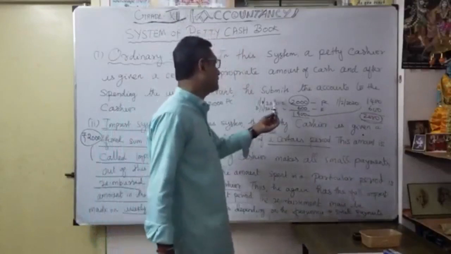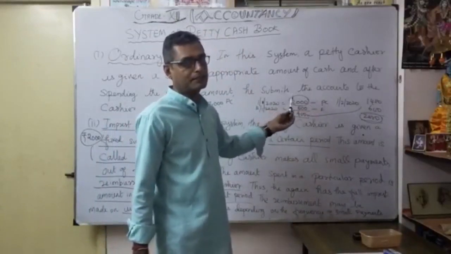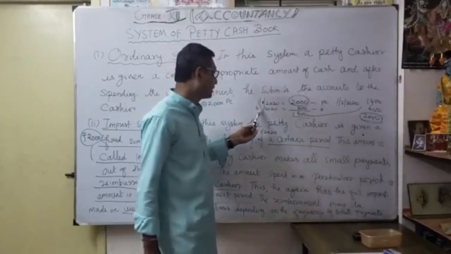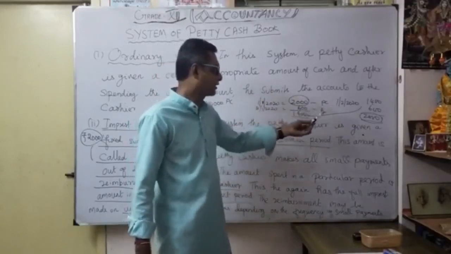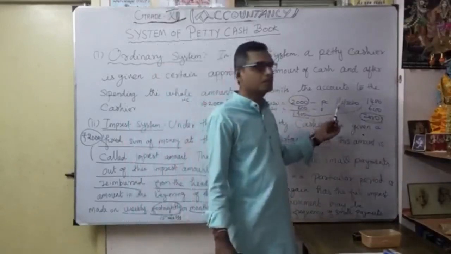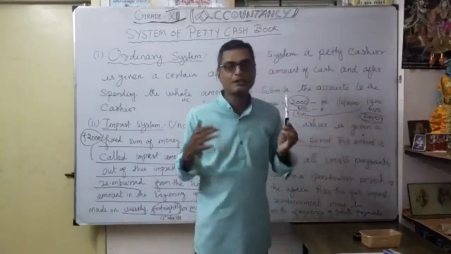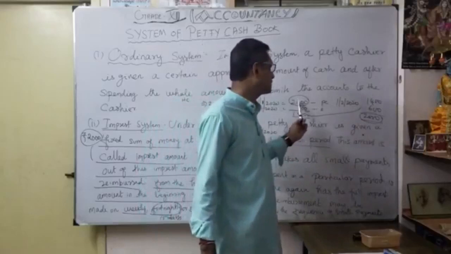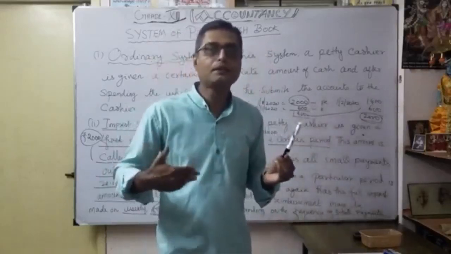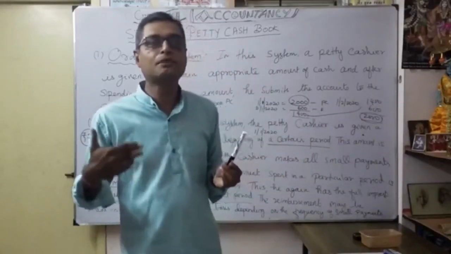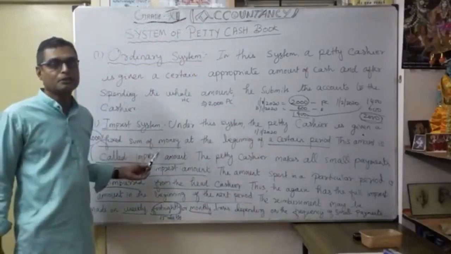In the example I gave, starting in January, we gave money to the petty cashier, 2000 rupees from the cashier. At the end of the month, he had spent 600 rupees, and the balance was 1400. Again for the subsequent month, as of February 1st, you want to maintain 2000, so you will get 600 again. Periodically, every month, you maintain the imprest account at 2000. Every month you submit the small amounts, and after reimbursement you keep maintaining the imprest account. That's why it is called the imprest system. This is very, very important.